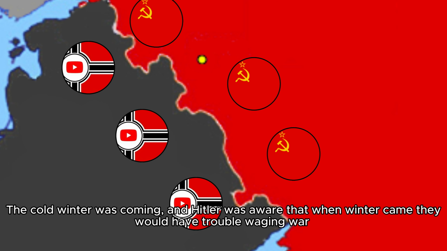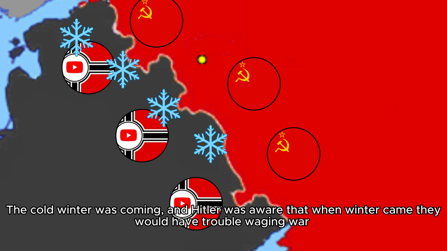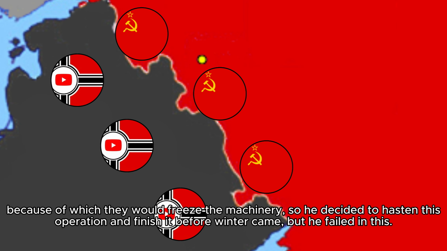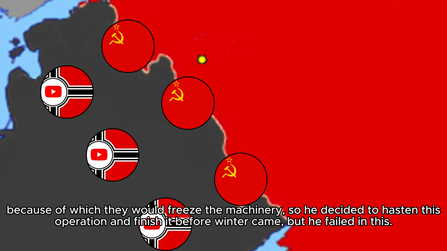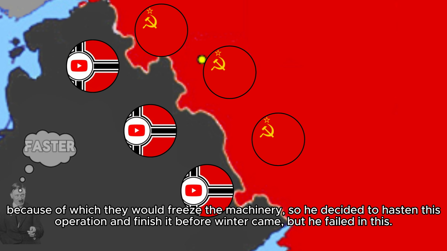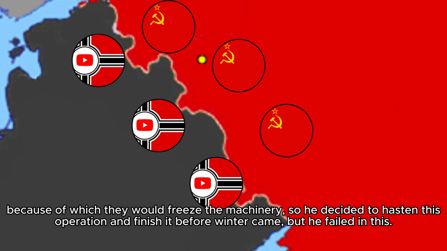The cold winter was coming, and Hitler was aware that when winter came, they would have trouble waging the war, because the machinery would freeze. So he decided to hasten the operation to finish it before the winter came, but he failed in this.